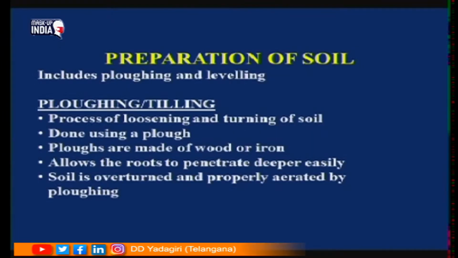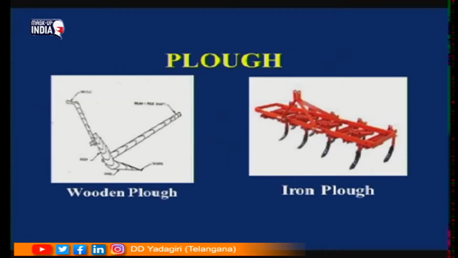Understood? And not only that, the harmful microorganisms will be expelled outside and they will die. Whereas useful microorganisms will go inside and help the plants to grow. It is done with the plough only, isn't it? This plough is made of either wood or iron. See here, children, in these pictures, this is the wooden plough. Completely it is made of wood and only here a point is present. That point, the nail, is made of iron.